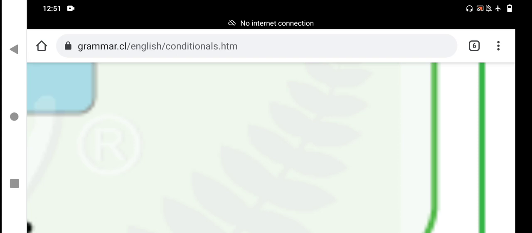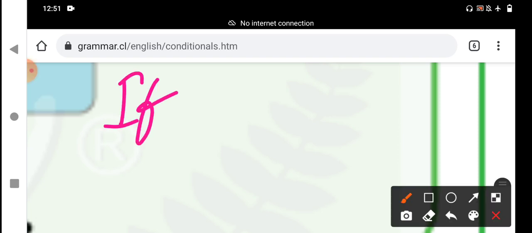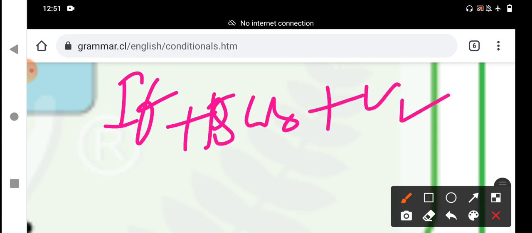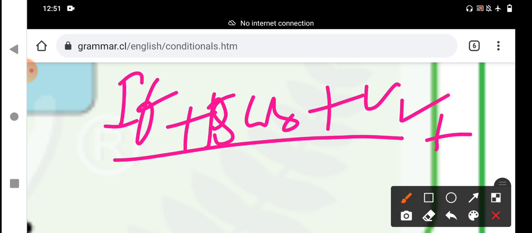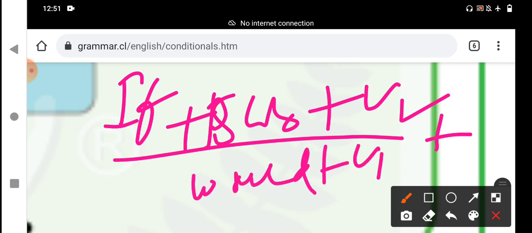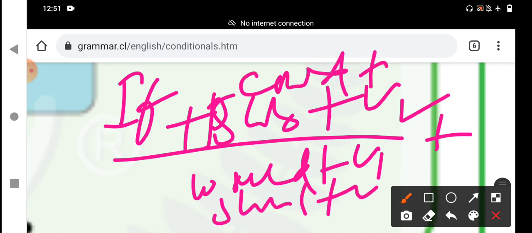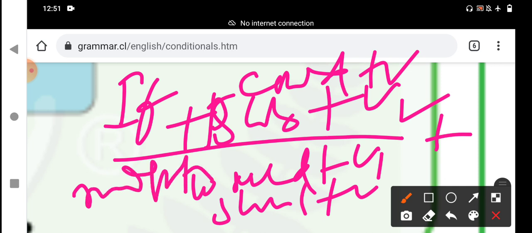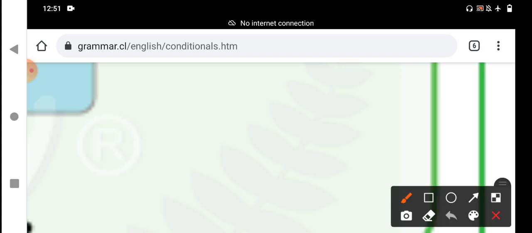The structure of this condition is if plus past, if plus subject plus V2. This is the if clause, or subordinate clause, or adverb clause of condition. Plus the following clause is the main clause. Main clause: would plus V1, should plus V1, could plus V1, might plus V1. Based on the context, we can select any of the modal verbs. These modal verbs will be followed by V1. That is the structure, the pattern of the second condition, my dear students.